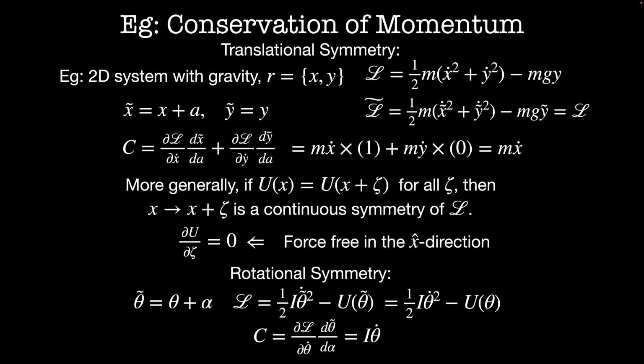Then our conserved quantity here is dL/dtheta-dot times dtheta tilde/dalpha, and this is equal to I theta-dot, which is the definition of angular momentum. So having a system that is rotationally symmetric, that is a system where the origin of the angular component doesn't matter, that means we're guaranteed to have conservation of angular momentum.